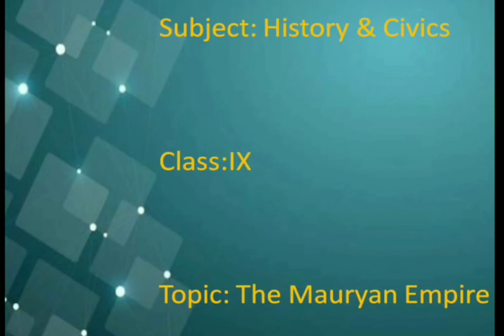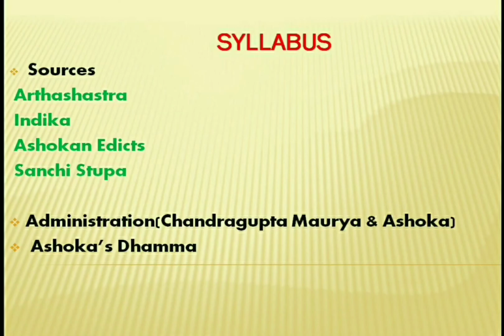Students, today we are going to study the chapter The Mauryan Empire. Now let us see what topics we have to study in this chapter according to the reduced syllabus. We have to study the two literary sources, Arthashastra and Indica, and the two archaeological sources, Ashokan edicts and Sanchi stupa. Besides that, we have to study the administration of Chandragupta Maurya and Ashoka as well as Ashoka's Dhamma.